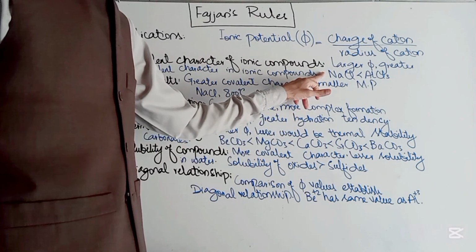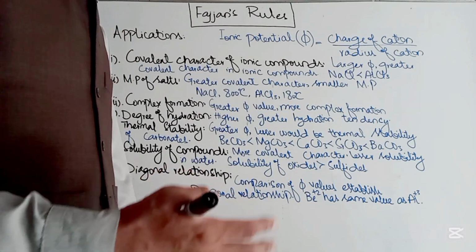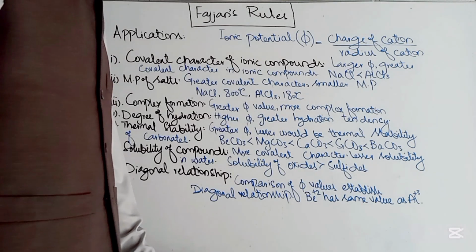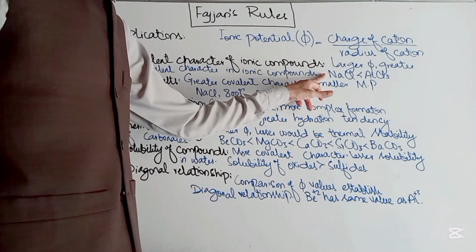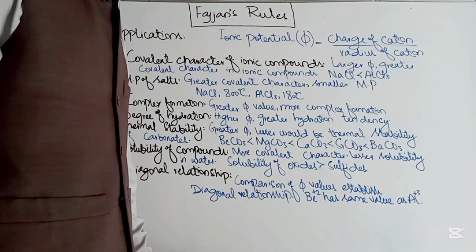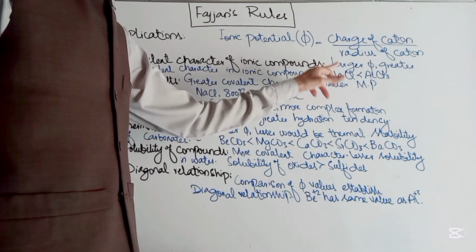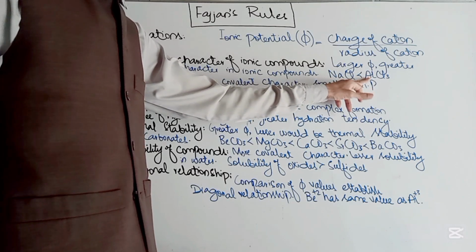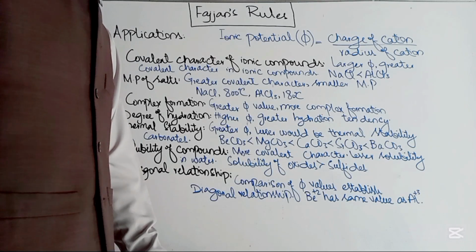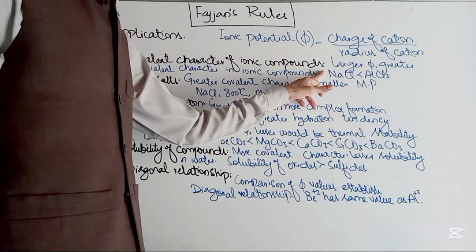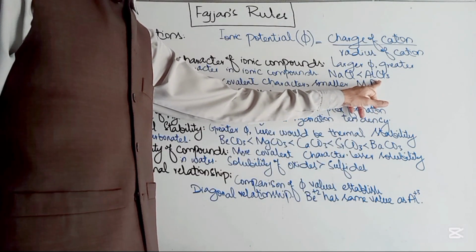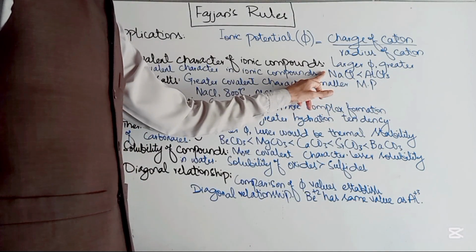If we have two salts, NaCl and AlCl3, and we are asked to compare their covalent character, or their ionic character, keep in mind that the size of Al3+ is much smaller as compared to the size of the sodium ion. We have to find out the cation in both salts. Here the cation would be Al3+, and here it is Na+. The phi value for aluminium 3+ would be greater as compared to that of sodium. So the covalent character would be greater in aluminium chloride as compared to sodium chloride.